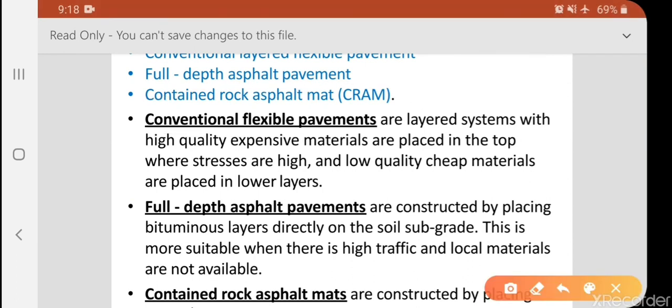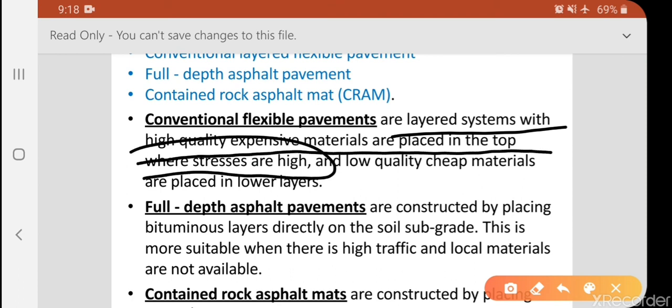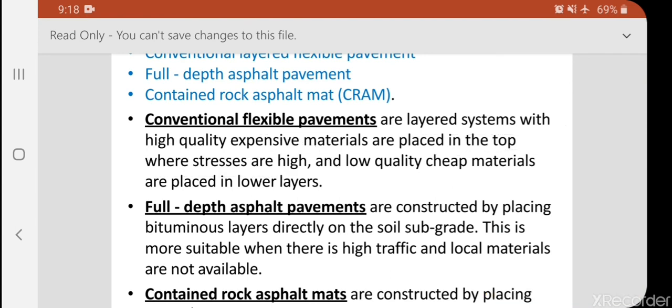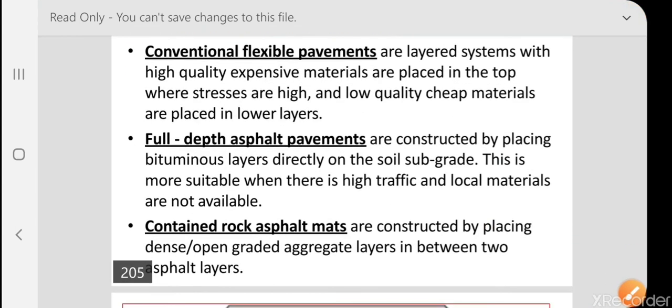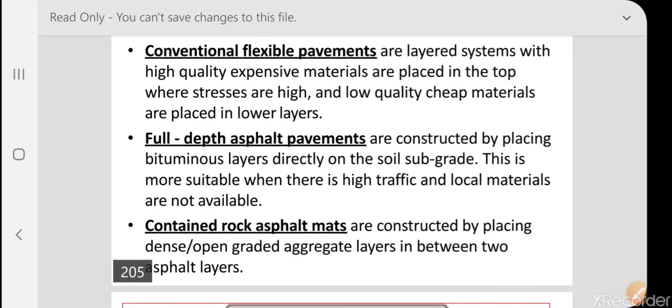Conventional flexible pavements are layered systems with high quality expensive materials placed at the top where the stresses are high, and low quality cheap materials placed in the lower areas. If it is high quality, we need to go for high quality materials. If it is cheap quality, then you need to go for cheap quality materials placed over the lower layers.